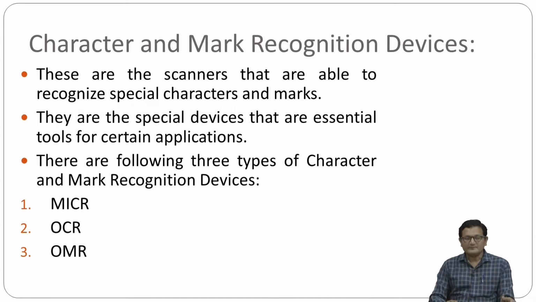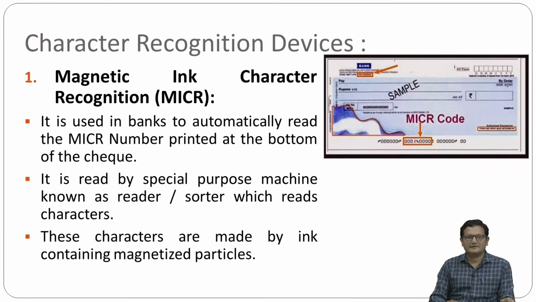Okay, so the next thing is called MICR. Here I have shown a sample checkbook, and you can see this type of font at the bottom of the check. Some information related to this particular check or bank is encoded by the bank's branch, and at the time of processing this check, the machine will read the information written here.